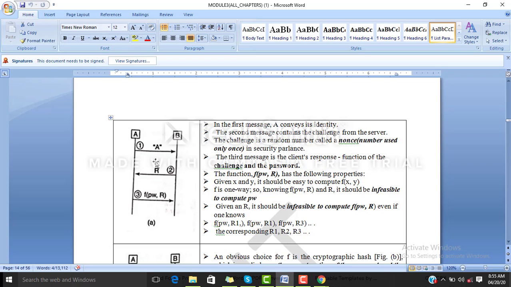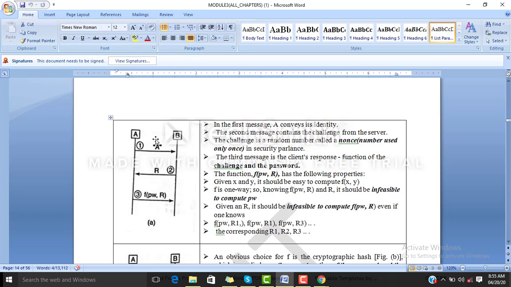Whereas in the second message, the server, in response to that, gives a challenge. That challenge is nothing but a random number, students. That random number has a name, which is called a nonce. So what is a nonce? It's basically a random number, and that is the challenge which B gives.